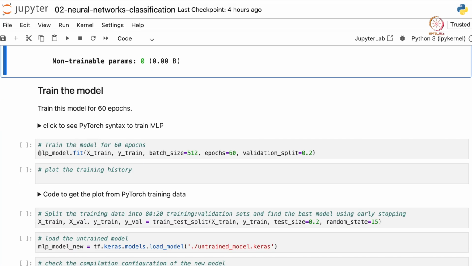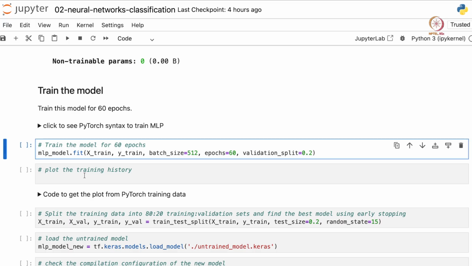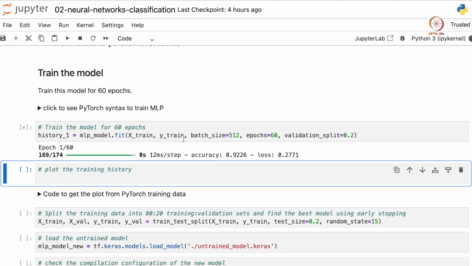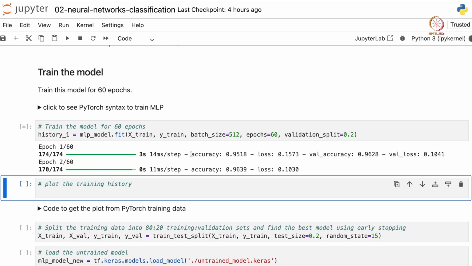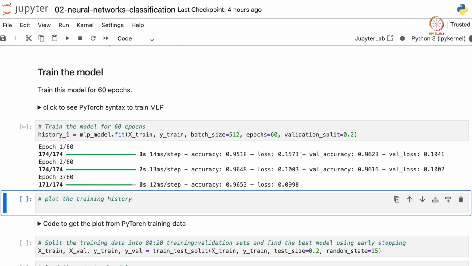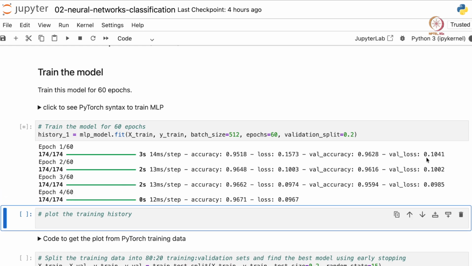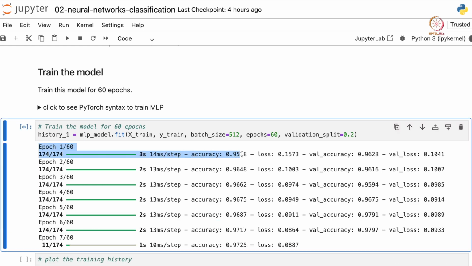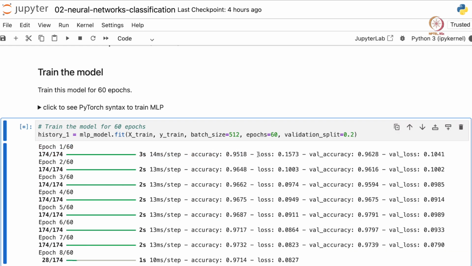Now let's train our neural network model. Basically, we have set a batch size of 512, epochs of 60, and validation split of 0.2. And let's save the output of this as history_1, and let's train the model. We can see that while training, the accuracy and loss of the training set, and the validation accuracy and loss are mentioned here. Since we added the accuracy metric, it is also shown, otherwise the training would have shown only the loss.